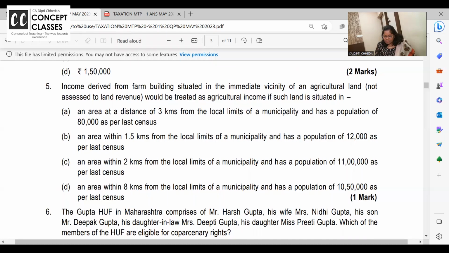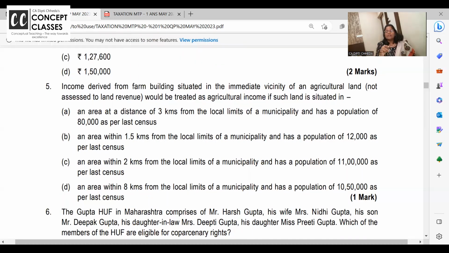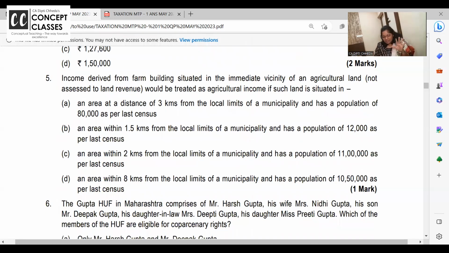An area at a distance of 3 kilometers if the population is less than 1 lakh. So between 10,000 to 10 lakh, whatever is the population, 2 kilometers ke city limit ke beyond, it will be agricultural land. So here it is 3 kilometers. Just check, this one is very easy.